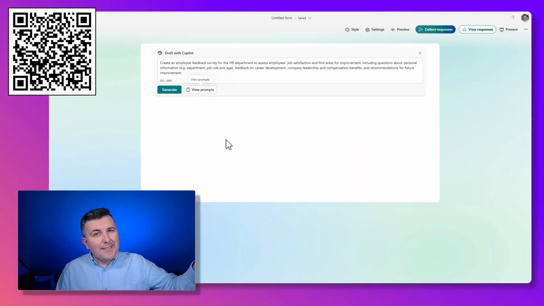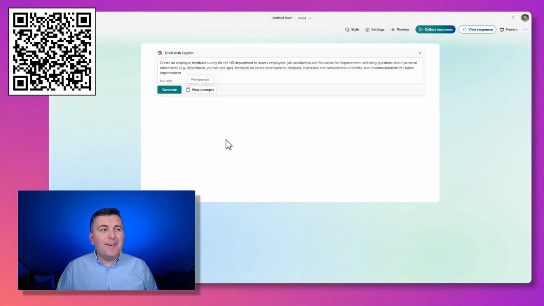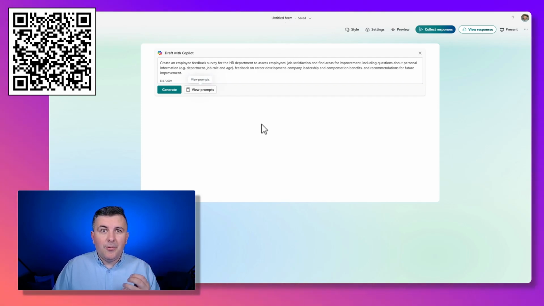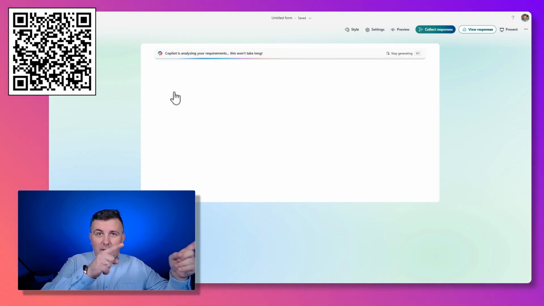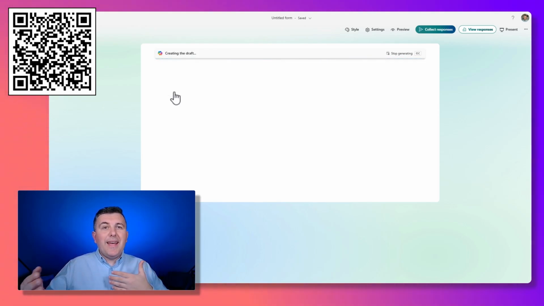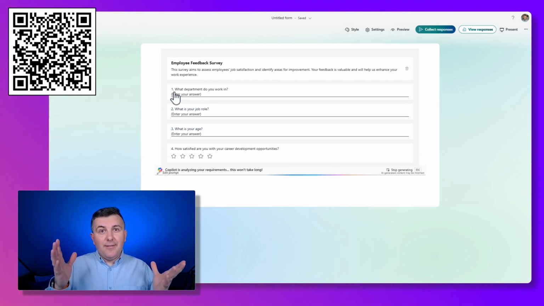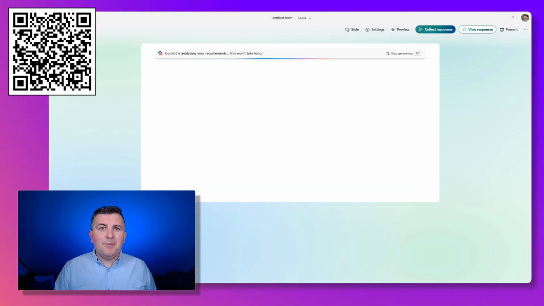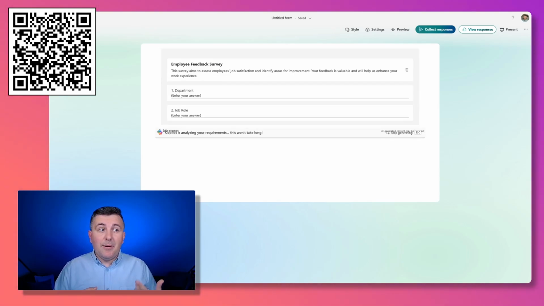You can see we're asking Copilot to create a form, and we're thinking about the results. We're thinking about the goal, what we want to achieve using that kind of form. We want to gather feedback on career development and company leadership. That's our goal. And when we ask Copilot to create such a form, Copilot figures out the form structure for us. And of course, we can ask Copilot, okay, redo it.